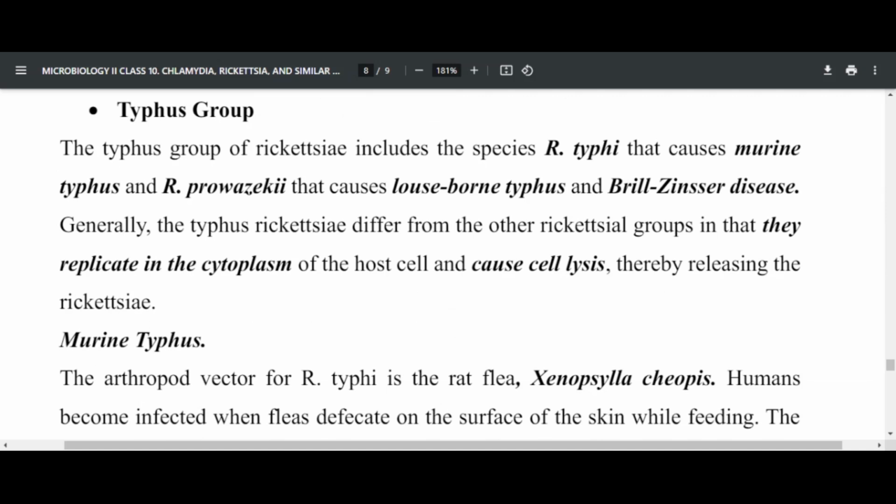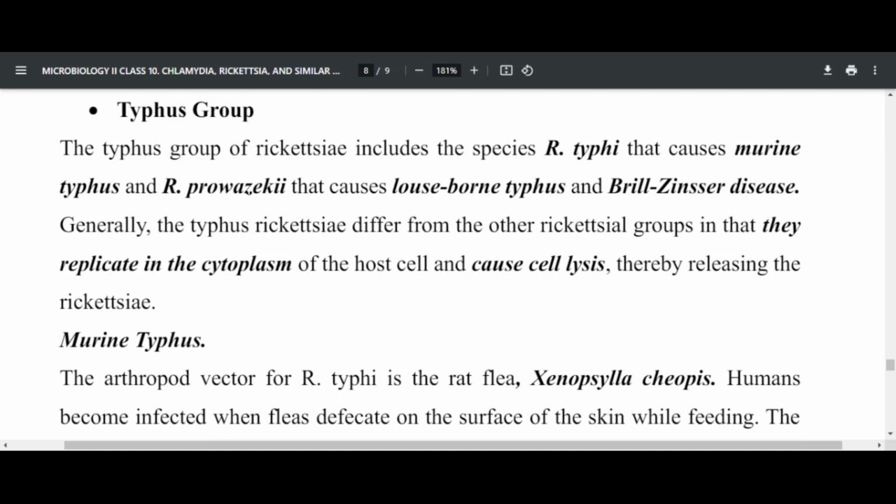Apart from spotted fever or Boutonneuse fever, you also find the typhus group of organisms. You will be able to see species like Rickettsia typhi that causes murine typhus, and Rickettsia prowazekii which causes louse-borne typhus and Brill-Zinsser disease.